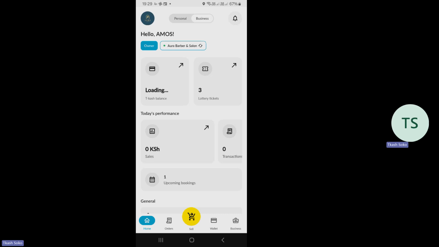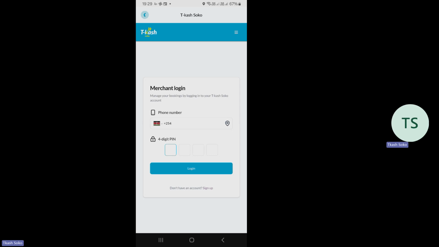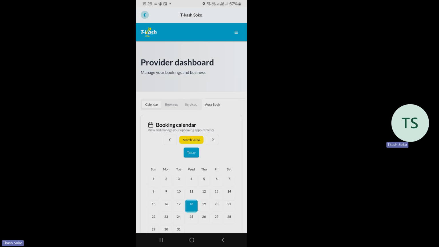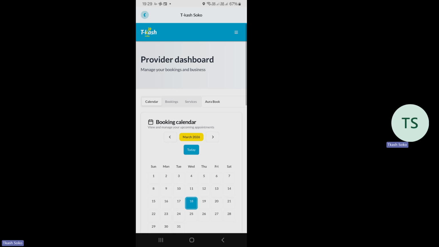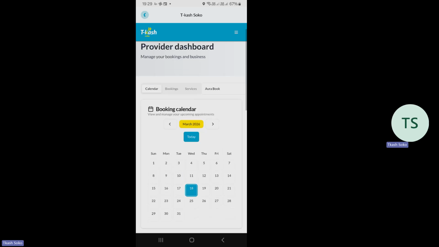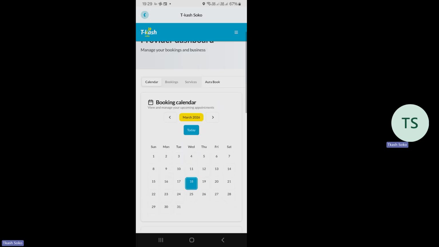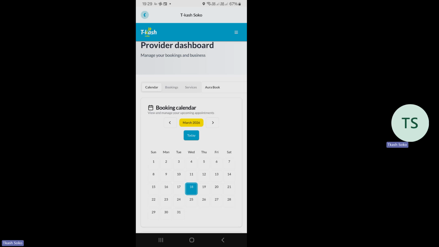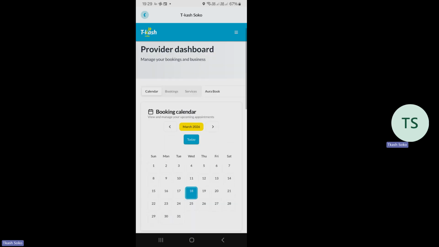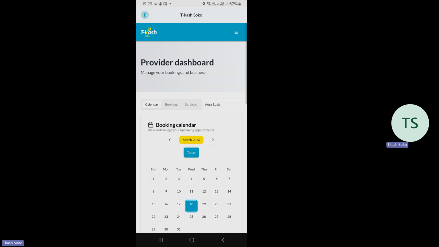So I will just tap on it. Once I tap on that booking, then the provider dashboard now appears. So you can see kwa hii provider dashboard, kuna hizi dates, and it's telling me that this is March, and this is today, for today 18th. For this shop, the Aura book, there is no booking at all.